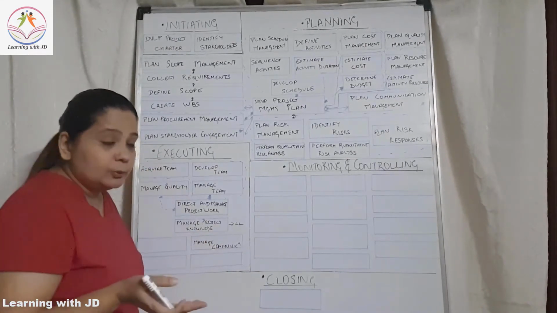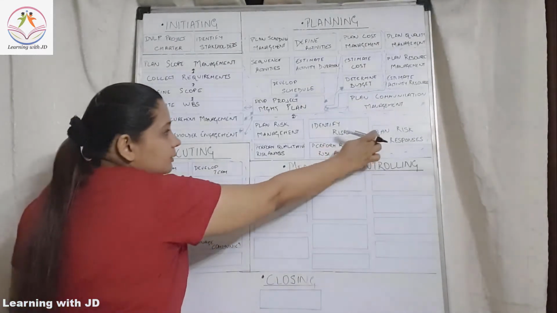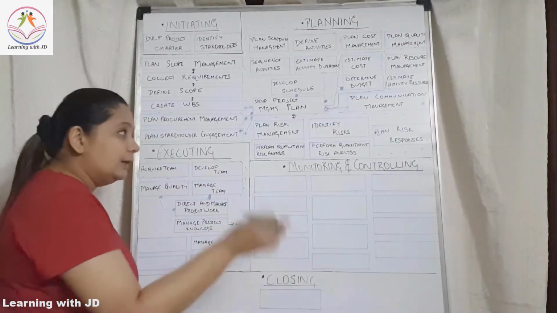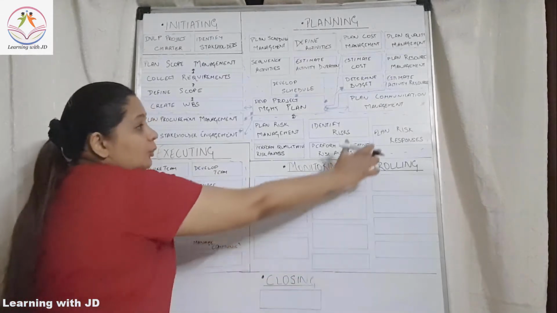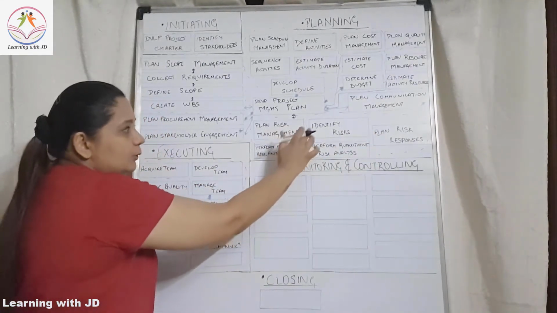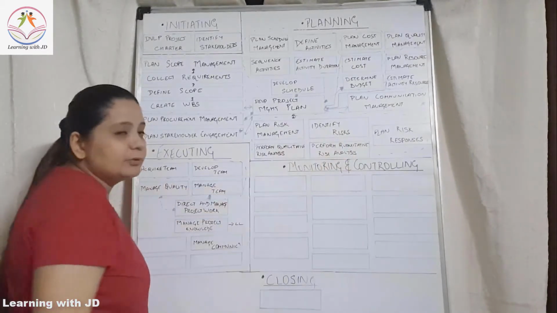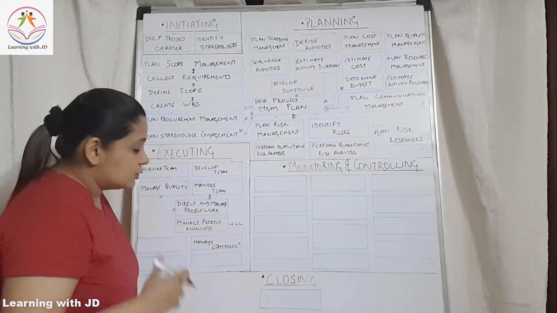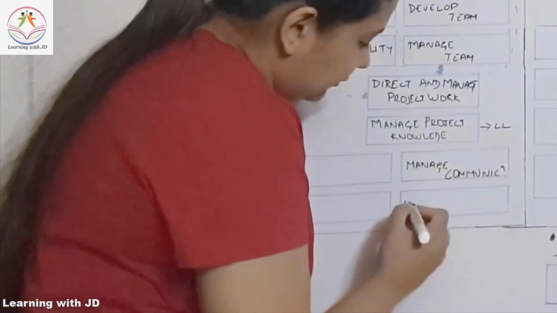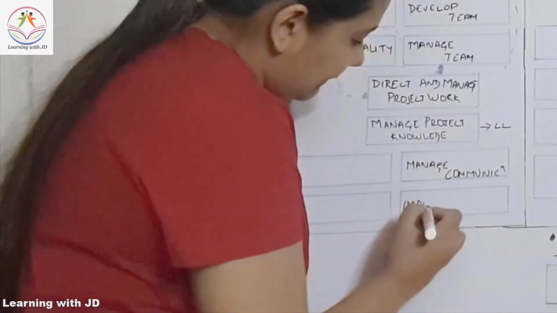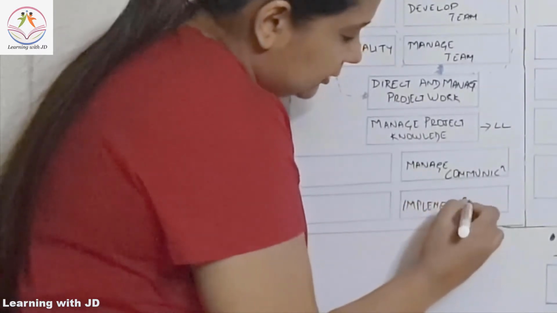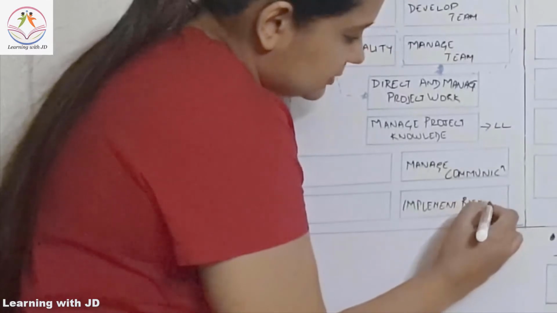Along with managing your communication, whatever you had planned, in case the risk occurs, you need to implement that risk response. Whatever you have mentioned here, right? You planned for your risk, you identified your risk, and then you had some responses planned for it. So in case the risk happens, you will implement your risk response.